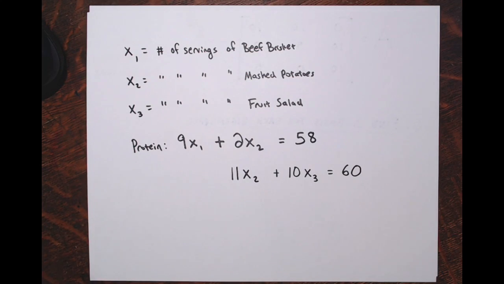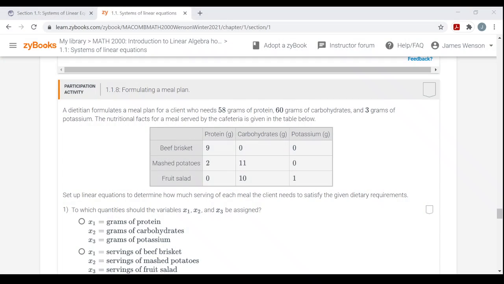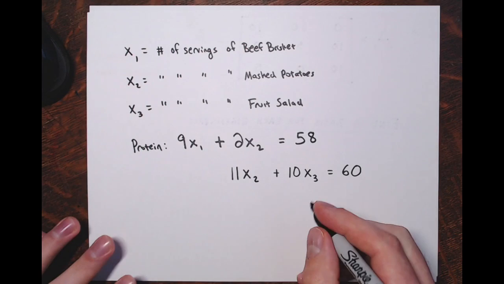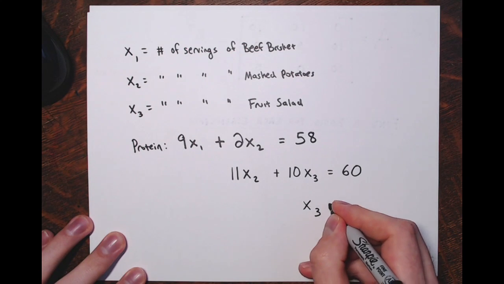60 grams of carbs. And then finally, for the grams of potassium, they recommend 3 grams of potassium. The only thing providing potassium here is the fruit salad. And there's only 1 gram of potassium in every serving of fruit salad. So x3 needs to be equal to 3. Right, that's my third equation. And x3 needs to be equal to 3.